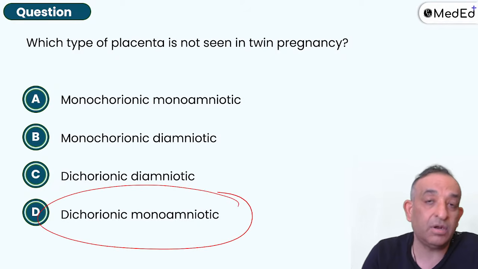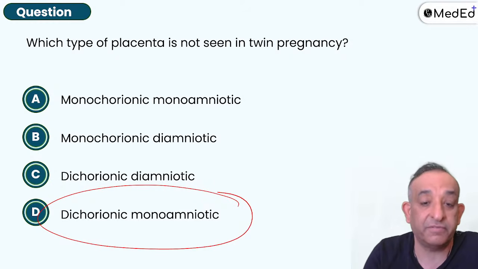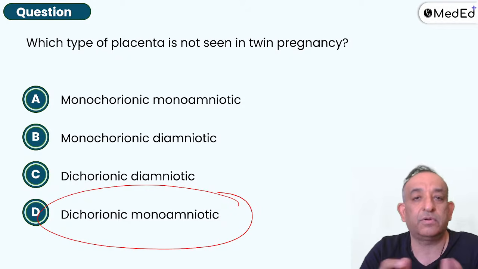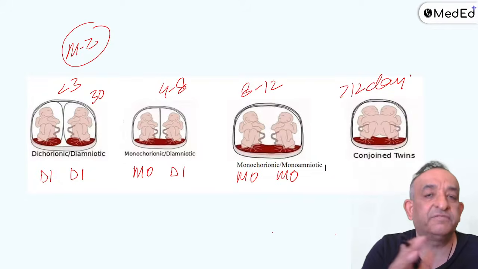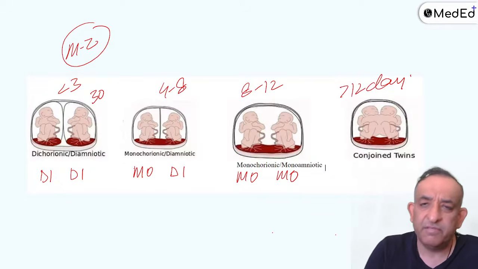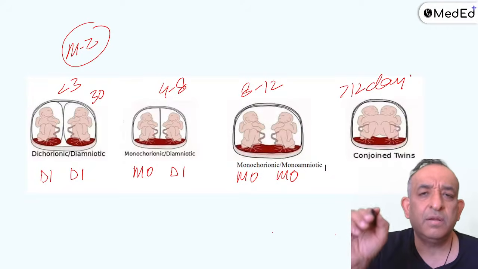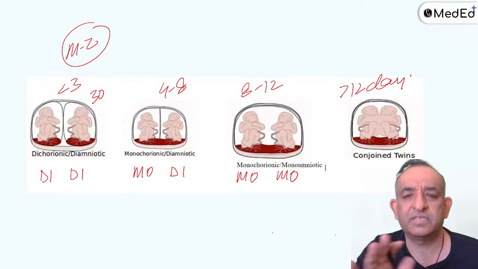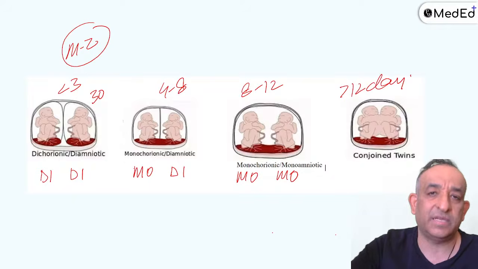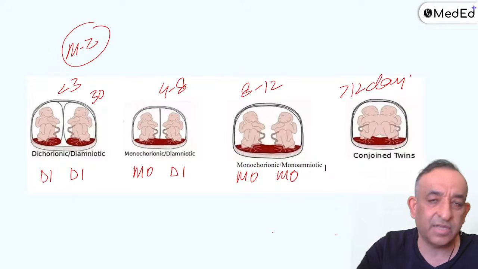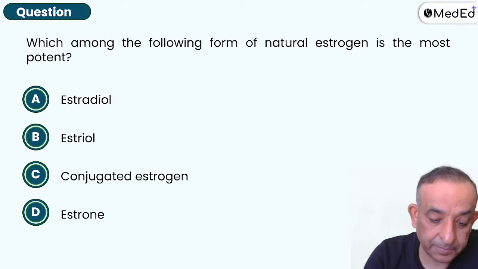Okay, this cannot happen. So that's why I always mention chorion first in your nomenclature. You will not get confused. This is a nicely mixed up kind of question to confuse you guys, so always remember the chorion, the placenta, first in the nomenclature. You will not get confused. Whenever this question comes, just revise, just write. It takes no time for you to write. Dichorionic diamniotic, monochorionic diamniotic, and monochorionic monoamniotic. This is the way it goes. So you cannot have one sac with two placentas. You cannot have one amnion with two placentas. You cannot have that, isn't it? So that's why monoamniotic dichorionic is not possible.